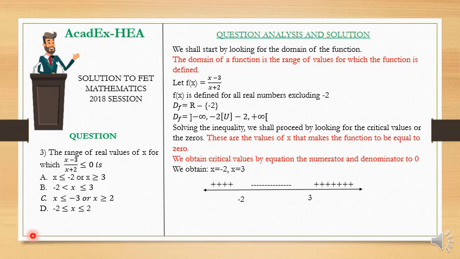Alright, so now in my question, I am the function. The question says the range of real values of x for which x minus 3 over x plus 2 is less than or equal to 0. For this function to be less than or equal to 0, it means on the number line I'm looking for the region that is less than 0, and that region will be between here, because this is the region that can be negative, and the rest, these ones are what? Positive. So my region is here. The range of values of x for which this function is less than or equal to 0 is this region between -2 and then 3.